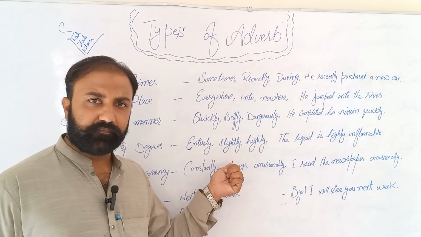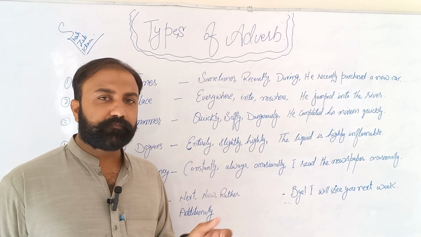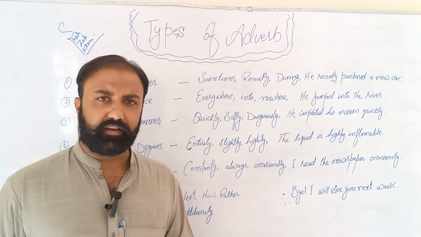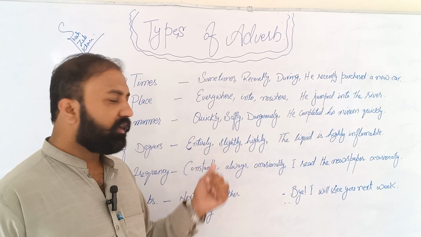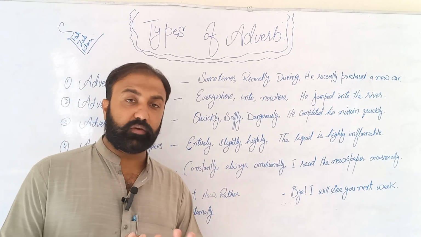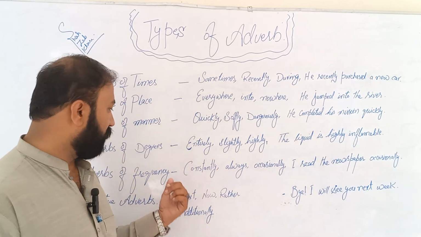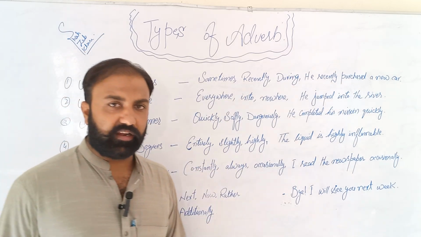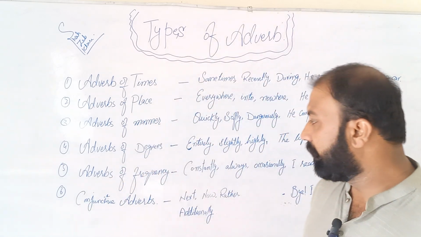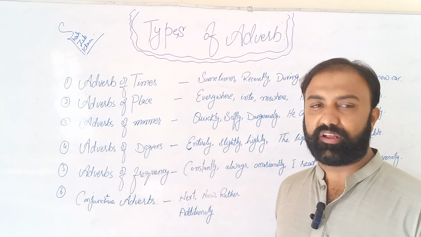Similarly, slightly, in a sense that he cut his hand slightly. Similarly, he had seen the world entirely, being a tourist. So this is how this talks about the degree of adverbs.